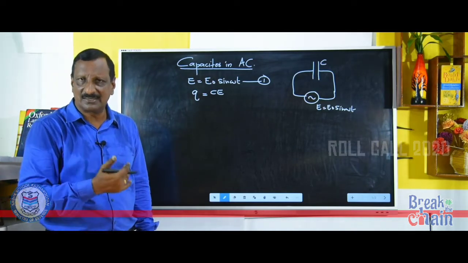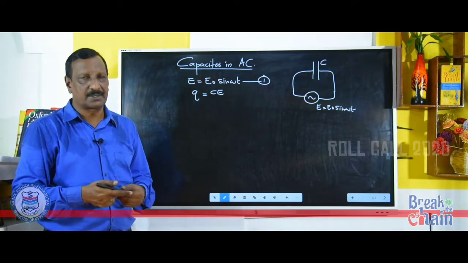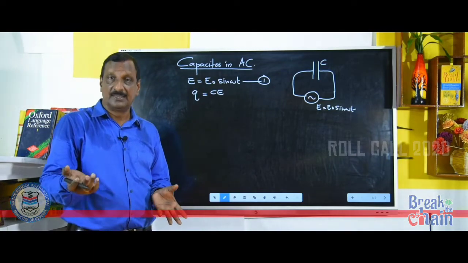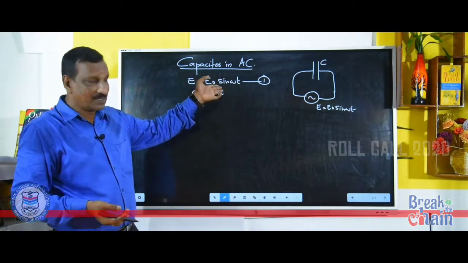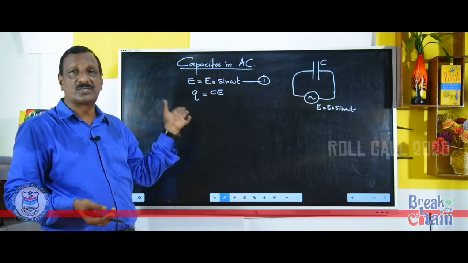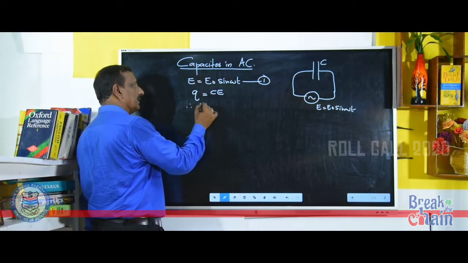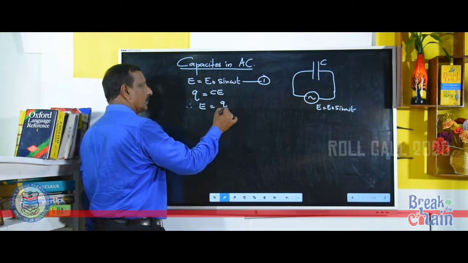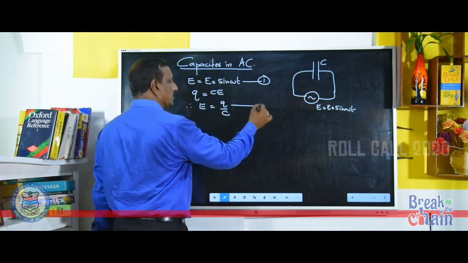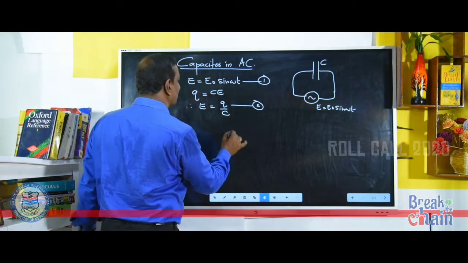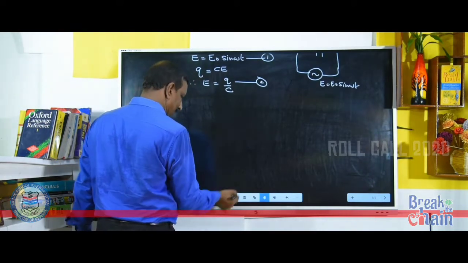You might have studied this equation in the second chapter, electric potential and capacitors. Q is equal to CV, like that. So, here we are representing it as E. Therefore, Q is equal to CE. Therefore, E is equal to Q by C, equation number 2. Now, equation number 2 can be substituted in equation number 1.